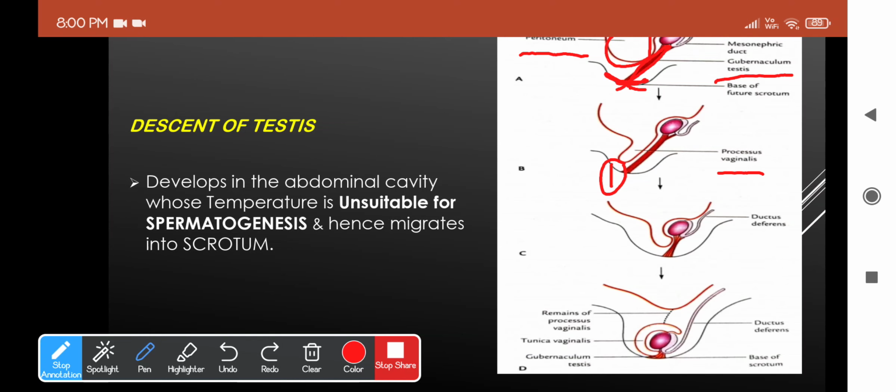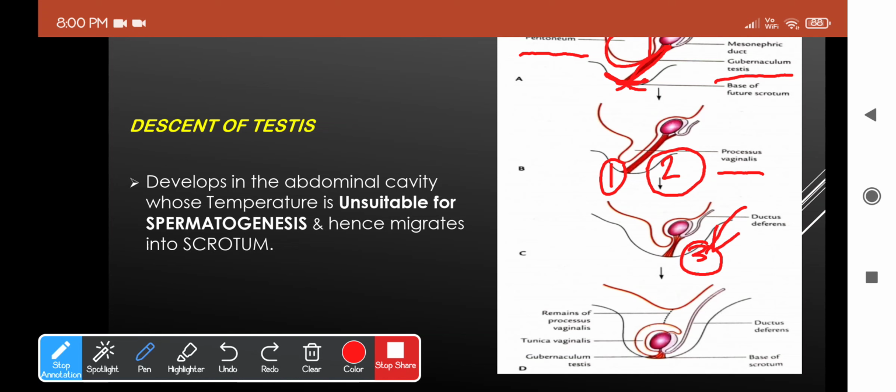Okay, so first there is the progression of the processus vaginalis, which is nothing but the fold of peritoneum, followed by the attachment of gubernaculum testis, which is a fibromuscular band. Following this, there will be contraction of the gubernaculum testis, and also differential body growth will favor this. So there will be descent or dragging down of testis from the actual position in the abdominal cavity. So the testis tends to move down.